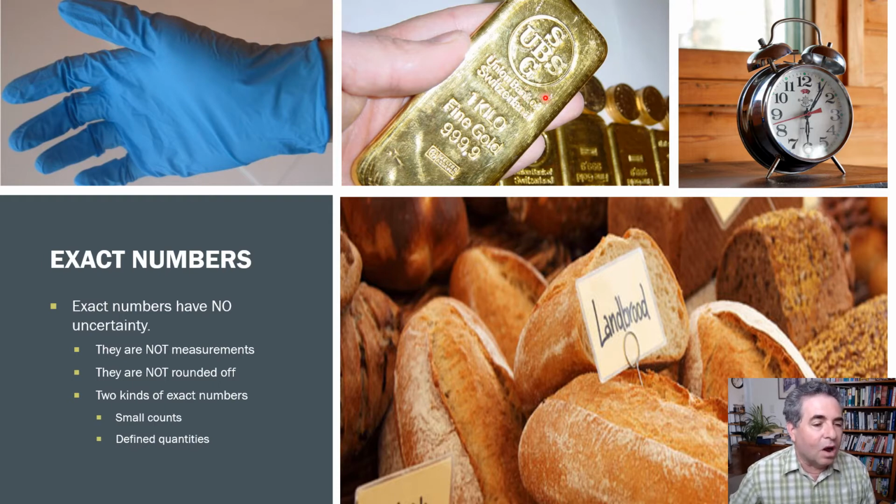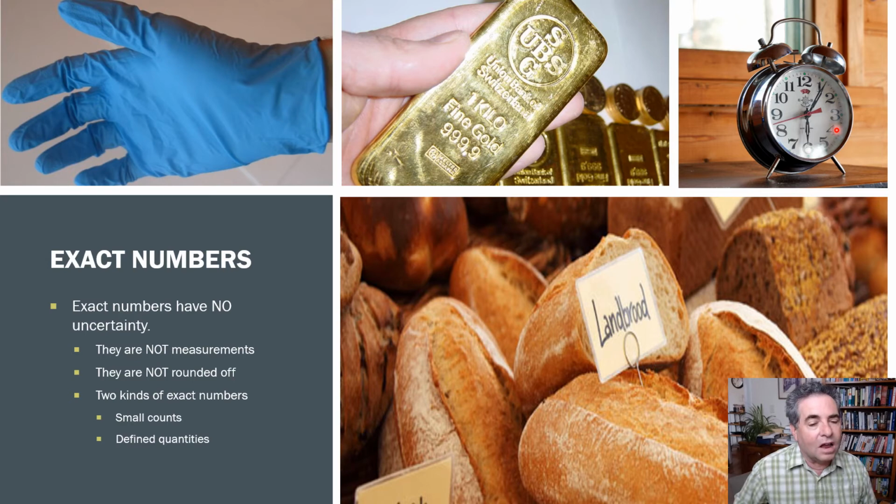Here we've got a gold bar. It says 1 kilo on the side, but if you went and weighed it on a very precise balance, it probably would not be exactly 1 kilogram. It would probably be pretty close though. So the mass of this bar is not an exact number. However, if I say that there is exactly 1,000 grams in a kilogram, that's exact. I mean, a kilogram is defined as 1,000 grams.